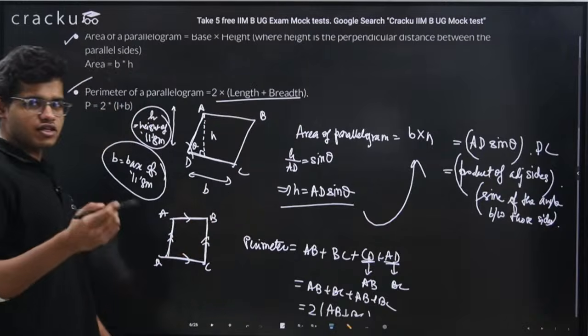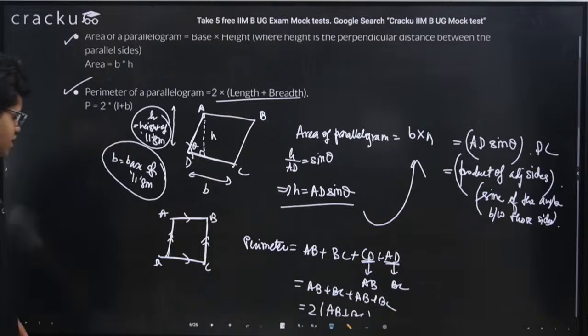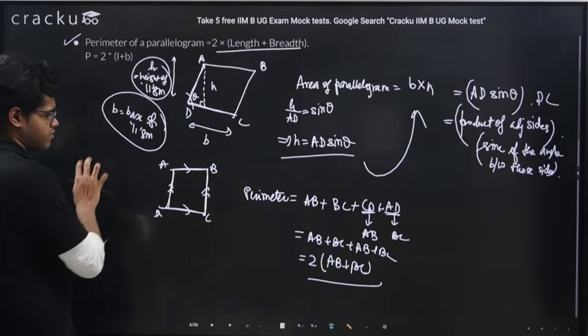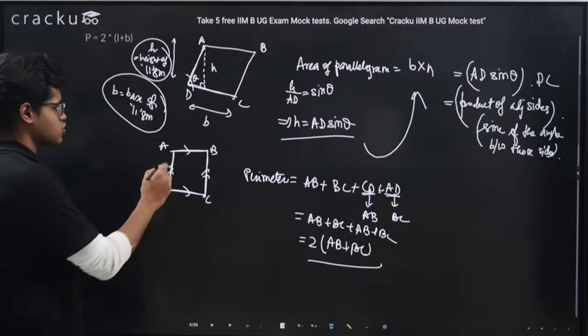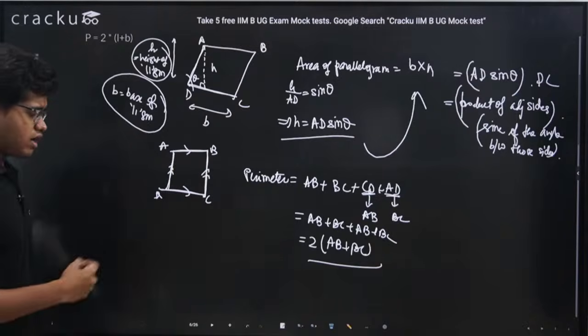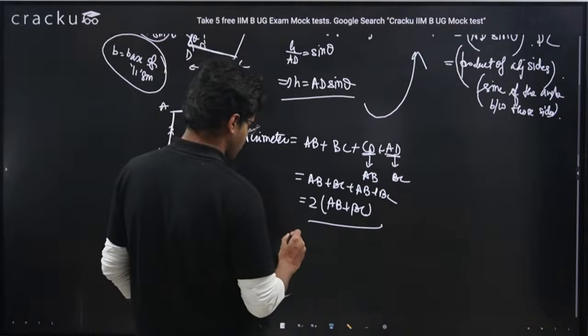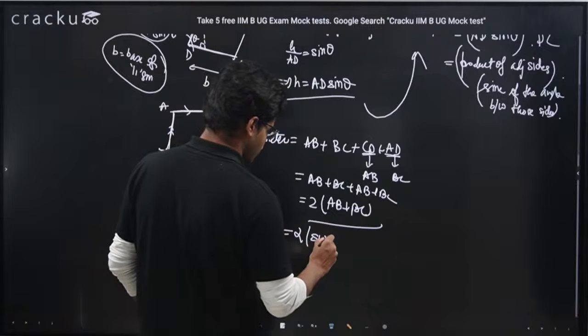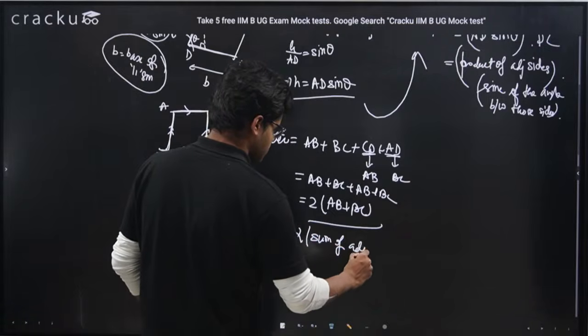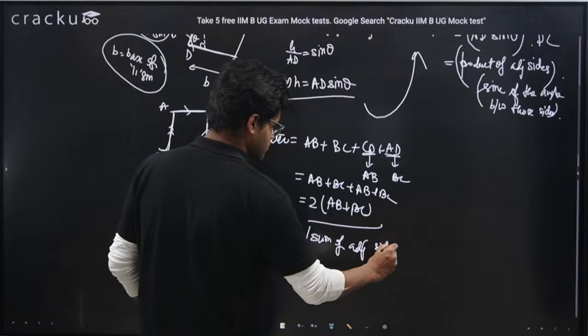We don't usually use the terms length and breadth for parallelogram, but the thing is that perimeter equals twice the sum of adjacent sides, right? Perimeter equals twice the sum of adjacent sides. This only you can remember, right?